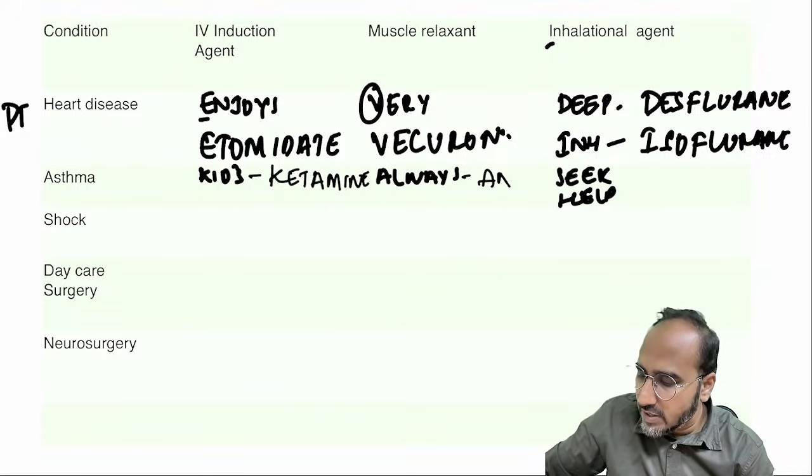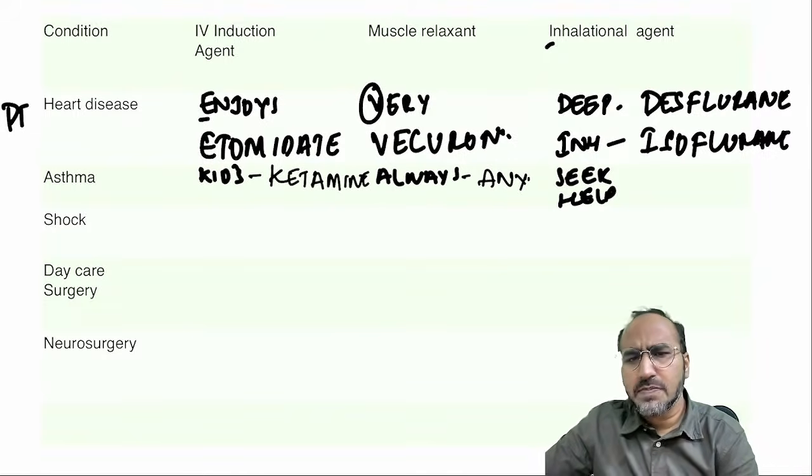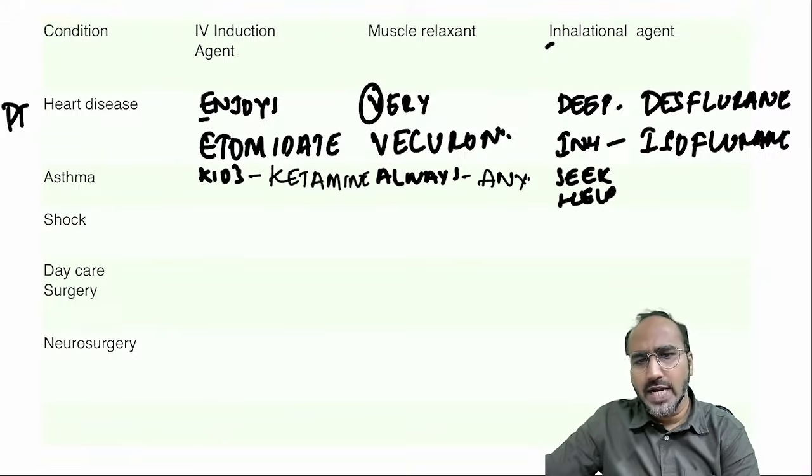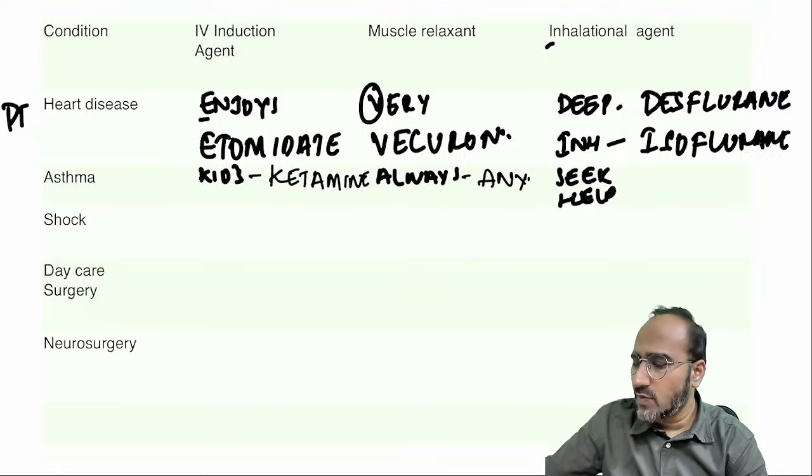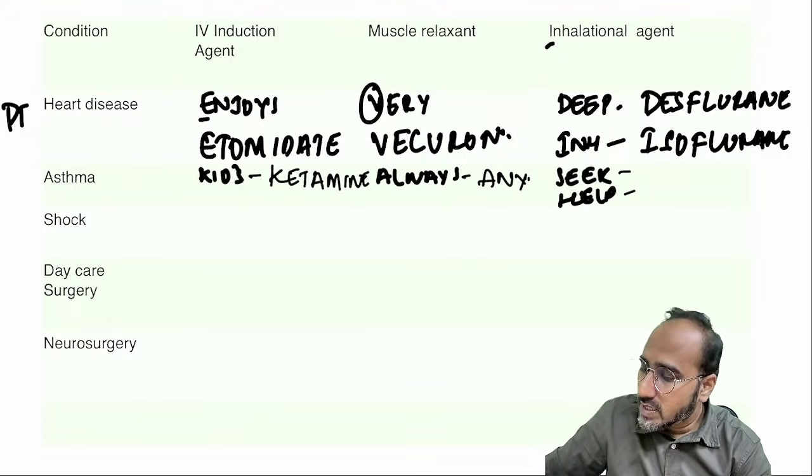Always means any of the muscle relaxants you can give, except you avoid benzylisoquinolines. Why? Because benzylisoquinolines release histamine that can cause allergic reactions and so on, so usually they are avoided. S stands for what? In asthma, the inhalational agent is what, guys? Sevoflurane. The second best is what? Halothane.